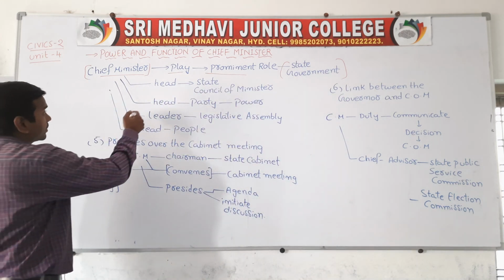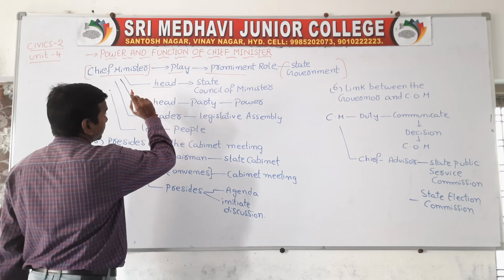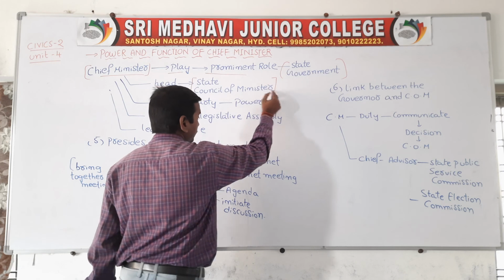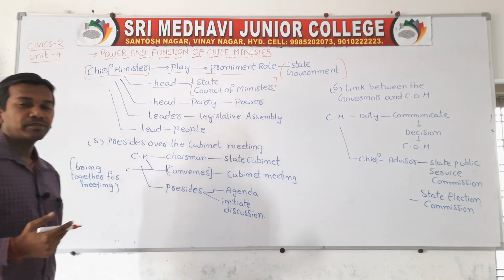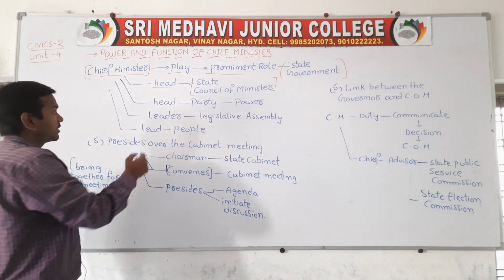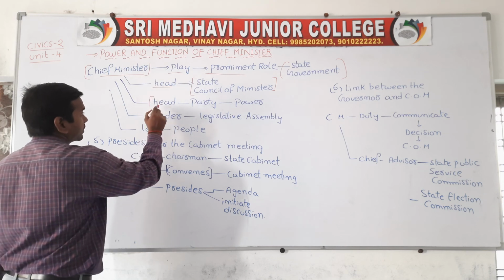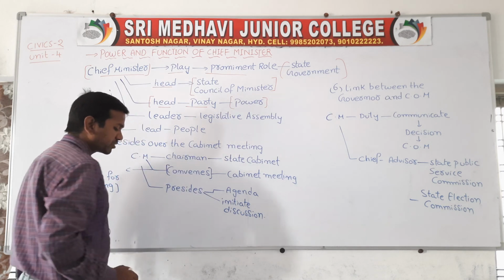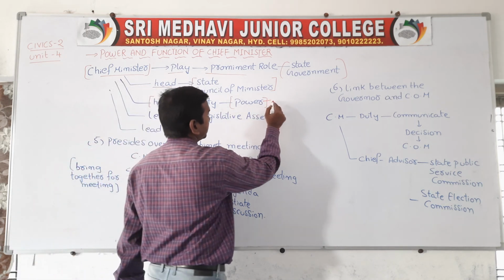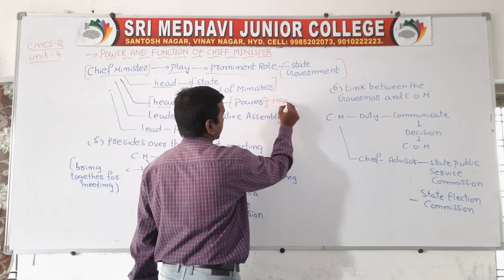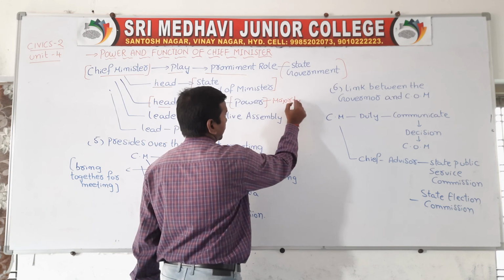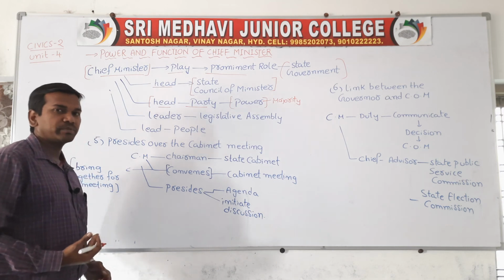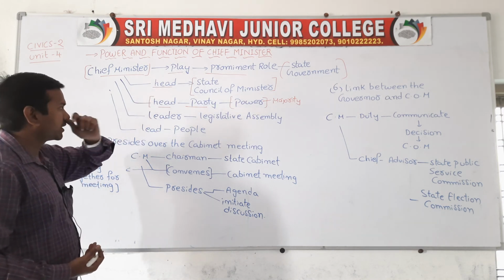Okay, the first important power: he is the head of the State Council of Ministers. The Chief Minister is the head of the party which is in power, the majority party. The party which has secured more seats is called the majority party. So the Chief Minister is the head of the majority party.